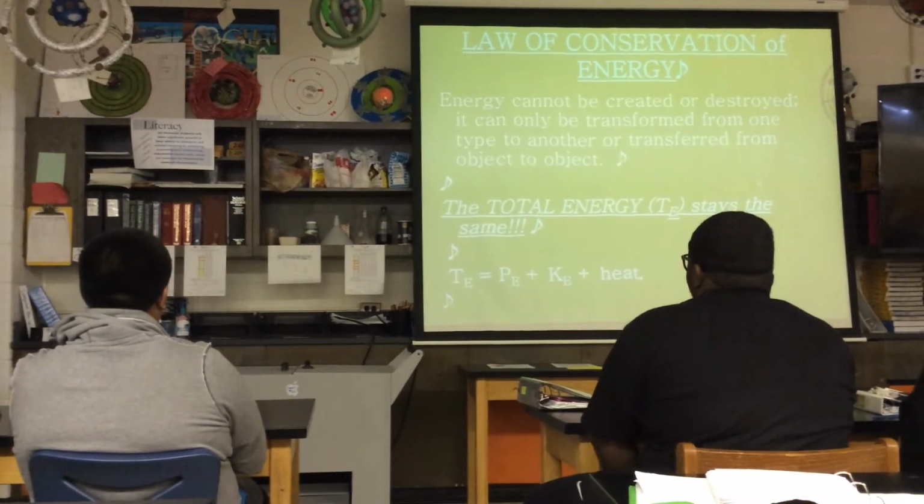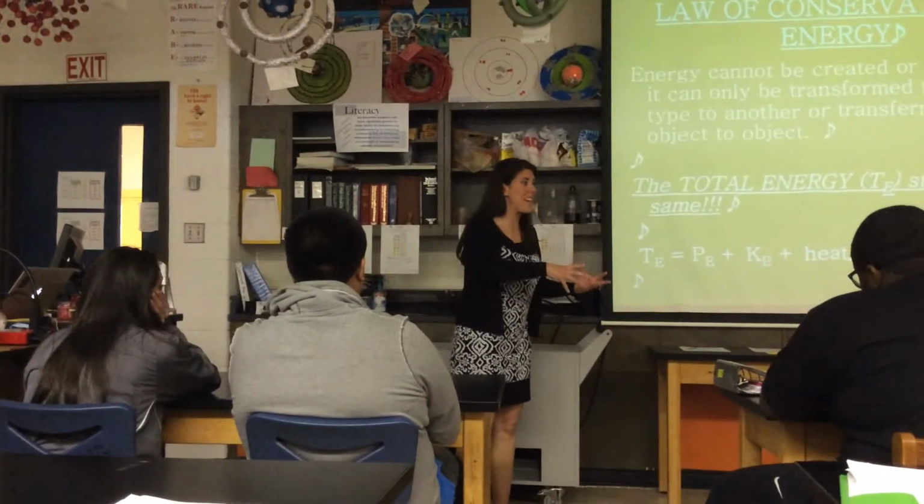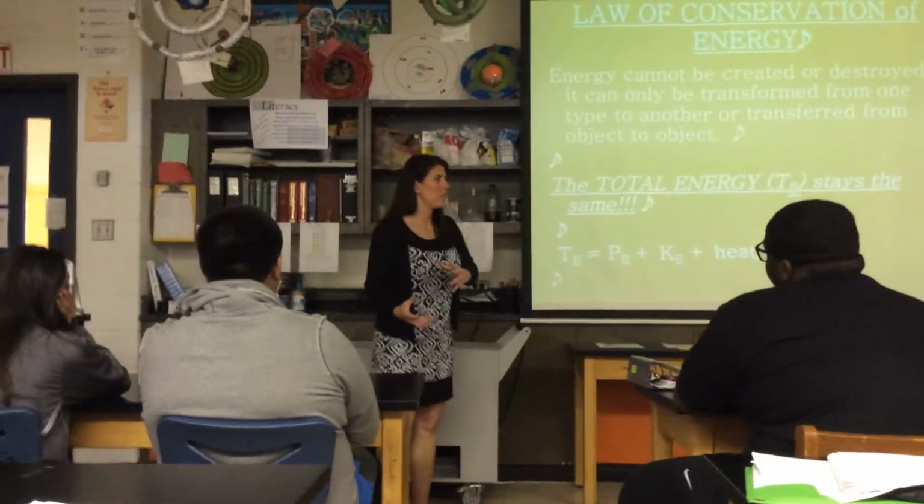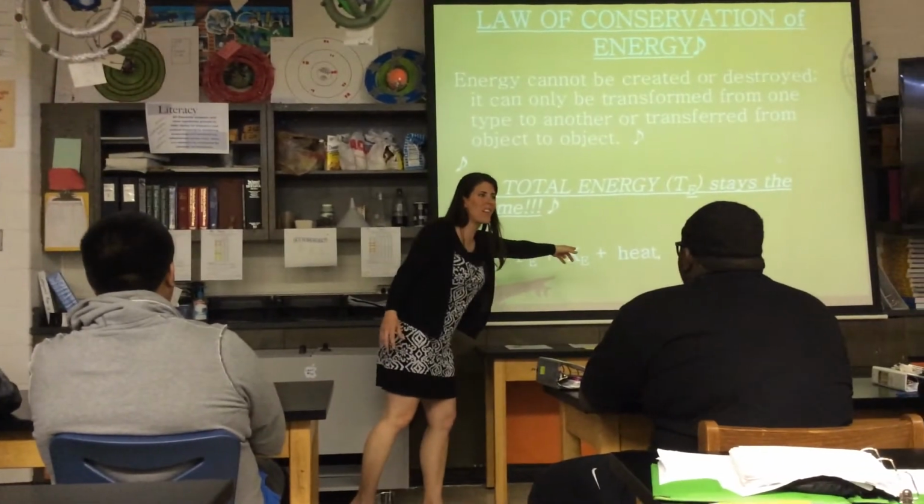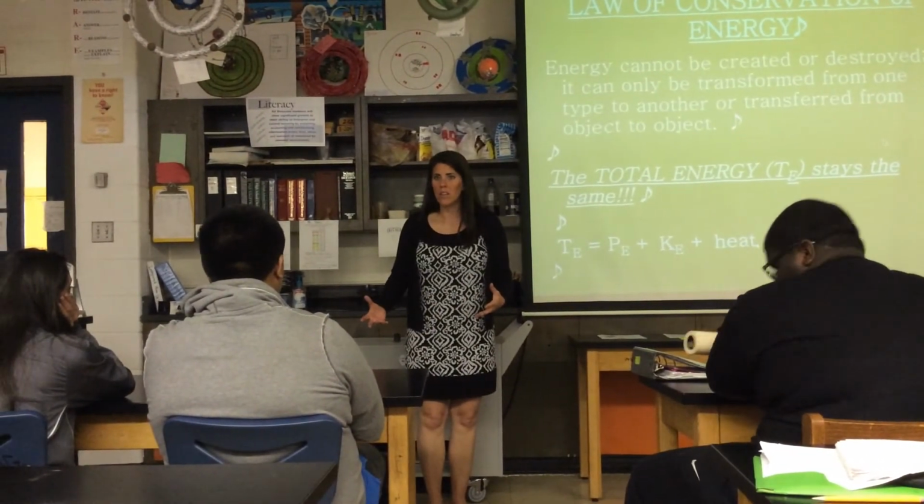had to do with this total energy equation. So we know that all energy can be categorized as either PE or KE. Why then is heat separated in that equation? Because heat is a type of KE.